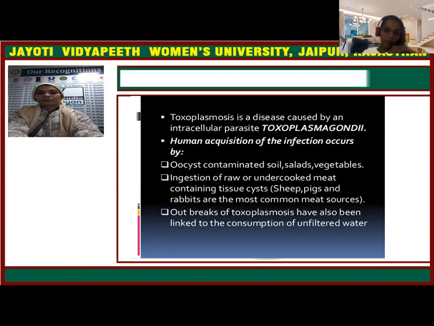Again, undercooked or raw meat, whenever consumed or handled improperly, will transmit the infection of Toxoplasma gondii to the female. Many outbreaks of toxoplasmosis have also been linked with unfiltered water, meaning contaminated water might be a source.